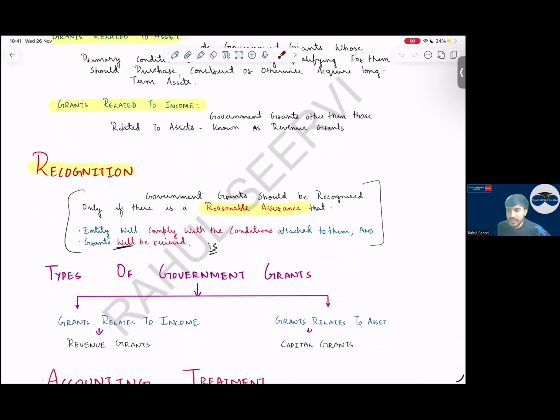Sir, when should we recognize a government grant? Government grant will be recognized when there is reasonable assurance that the entity will comply with the conditions and the grant will be received. Whenever we do government grant accounting, do we consider the date when we receive the funds? We will never consider the date when we receive the funds. We see the matching principle and do the accounting. A question is there in your pre-mock regarding the matching principle only.